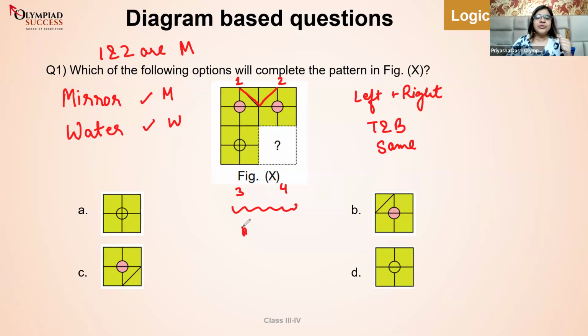Good. Mirror images only. Now, when it comes to mirror images, of course, I cannot select any option which has a pink circle in it because this one has no pink circle. So, bye-bye option B, bye-bye option C. What is the difference in A and D? Anyone in the chat box? What is the difference between A and D? The one who has a very good eye. Oh, that's the answer to the question.